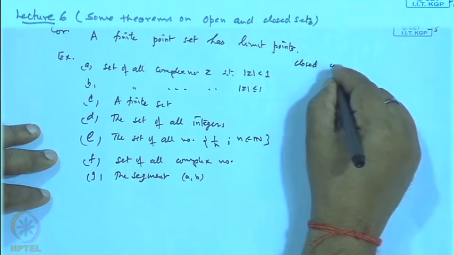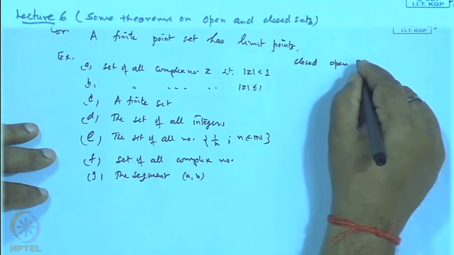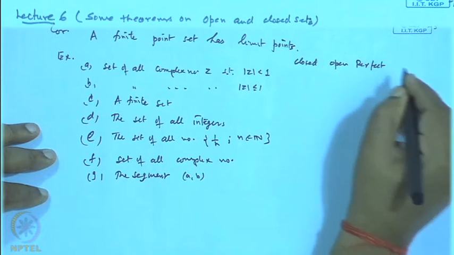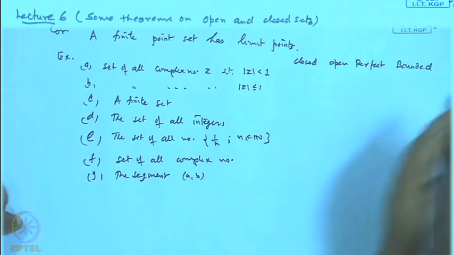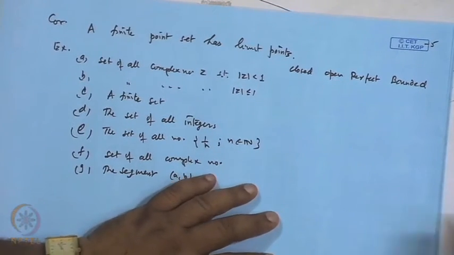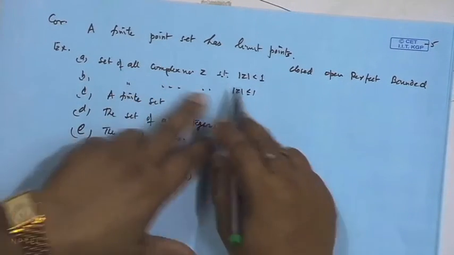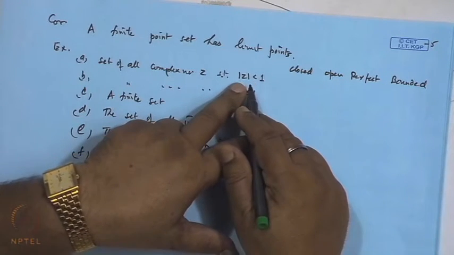Let us see the examples and see whether these sets are closed, whether they are open, whether they are perfect, or whether they are bounded, because these concepts we have already seen. Now, you see the first one, obviously it is not closed,